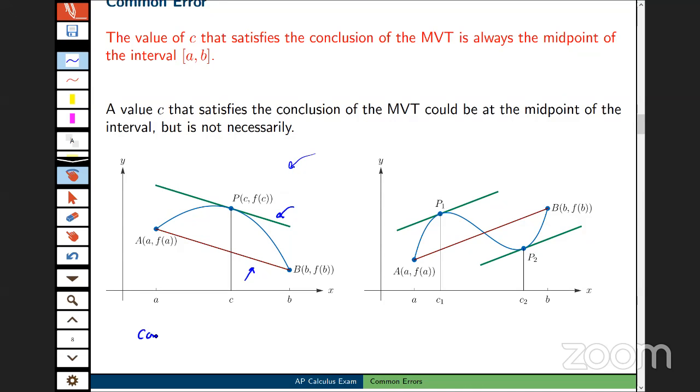So I'm just going to write that down underneath here: make sure that you state the conditions. Make sure, for example, in this mean value theorem problem, that you state that you check that indeed the function is continuous on the closed interval, that it is differentiable on the open interval. Therefore, there is a value C that satisfies this condition.